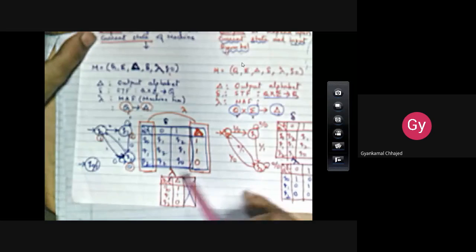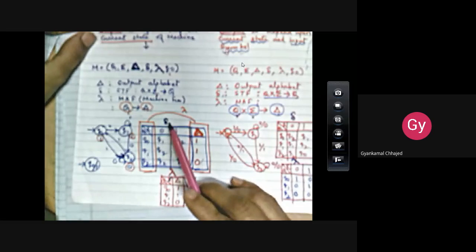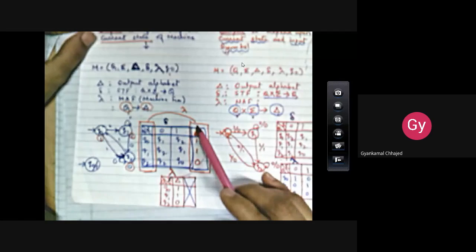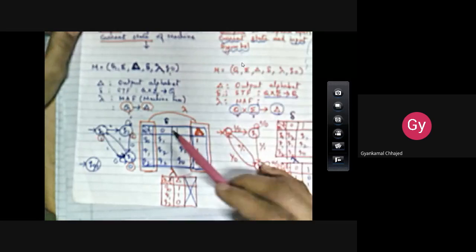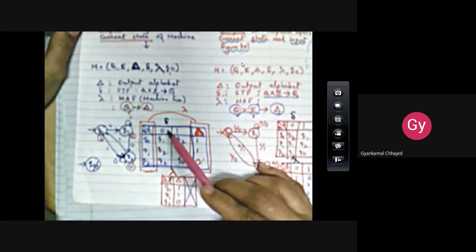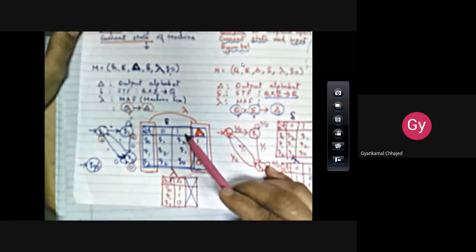So in this total figure I have tried to show a combination of both the tables, that is both the functions, state function and machine function. Whatever purple color boundary is there is representing your delta function, while in this red boundary you combine the two columns together, the state and the output column. So you will always find only two columns in case of the lambda function or machine function of a Moore machine. And you will find as many columns as there are input symbols. So this is a simple example figure which is representing a Moore machine.